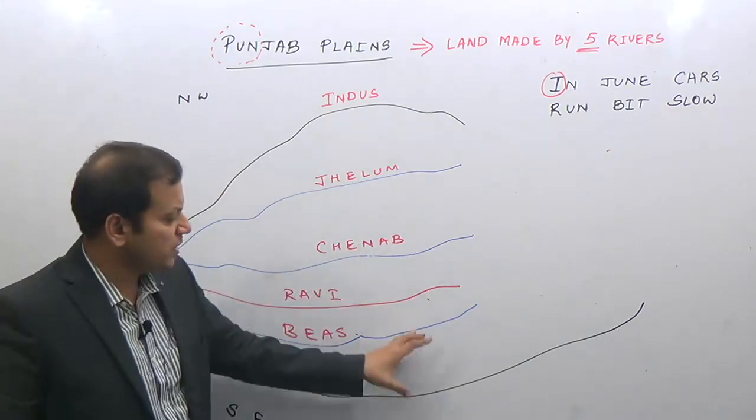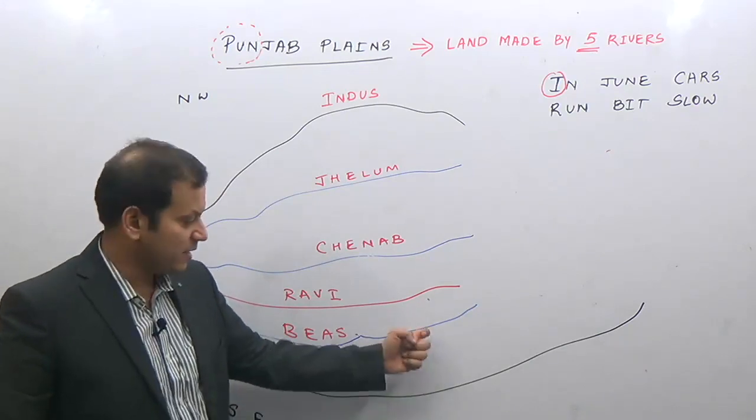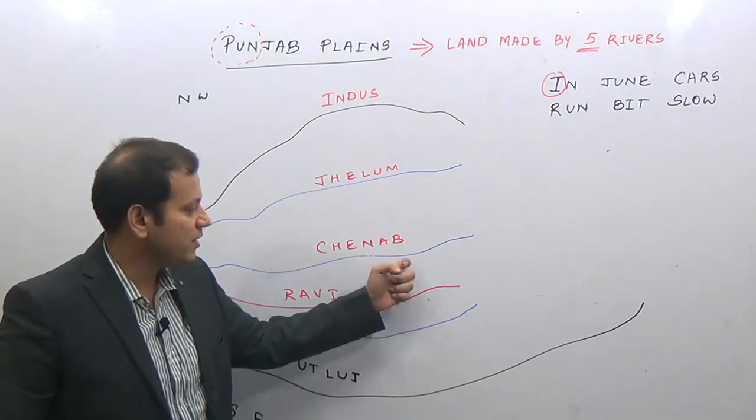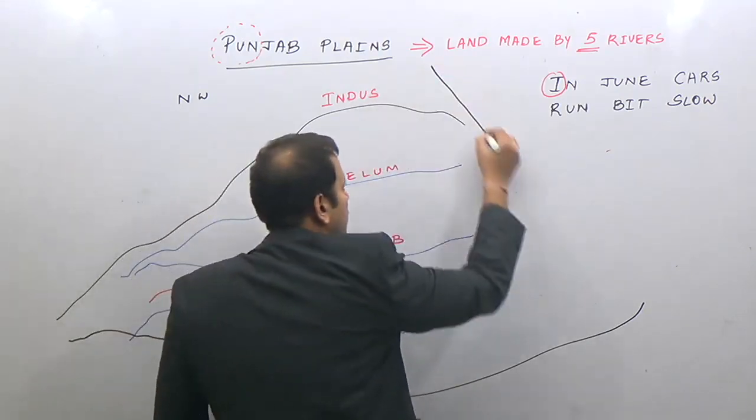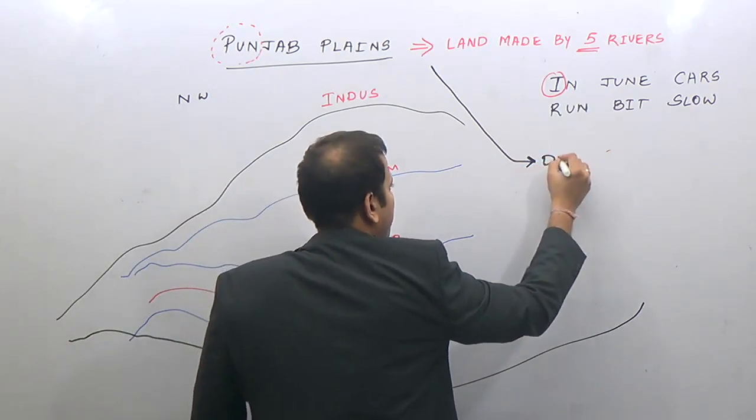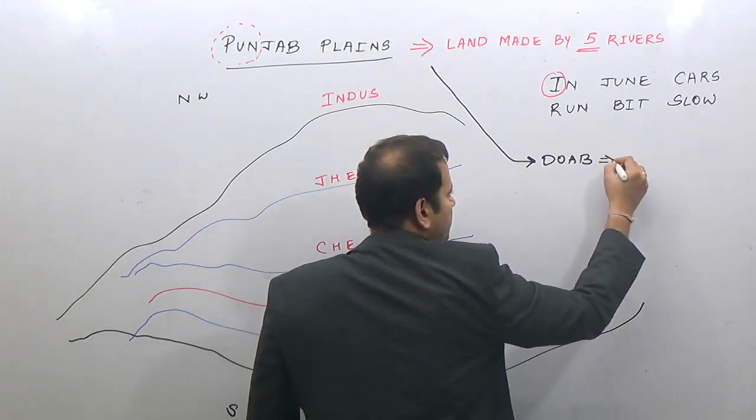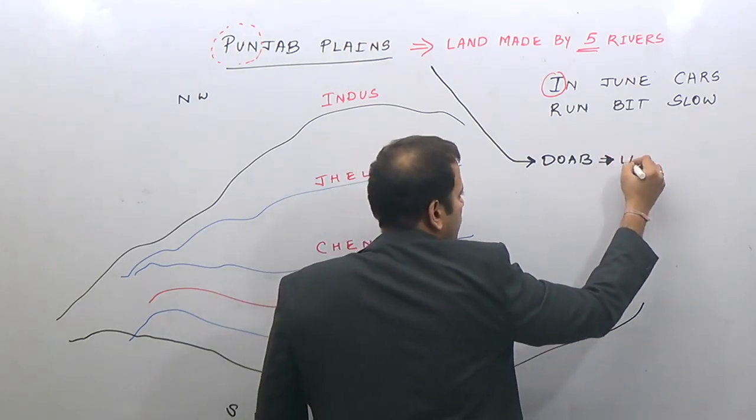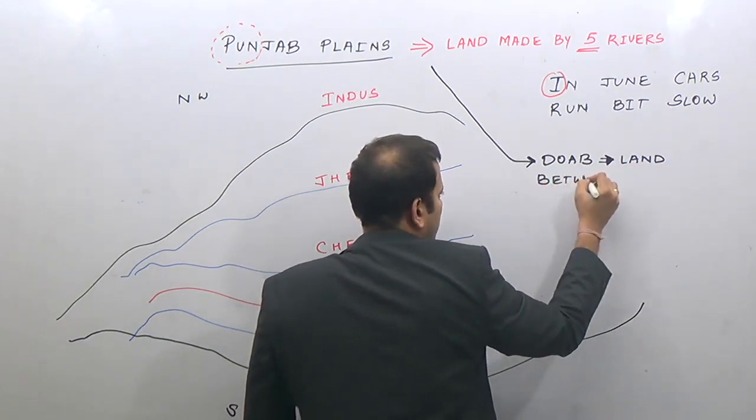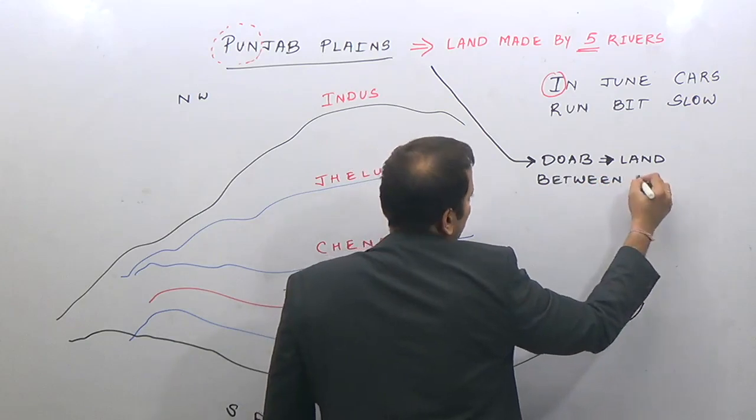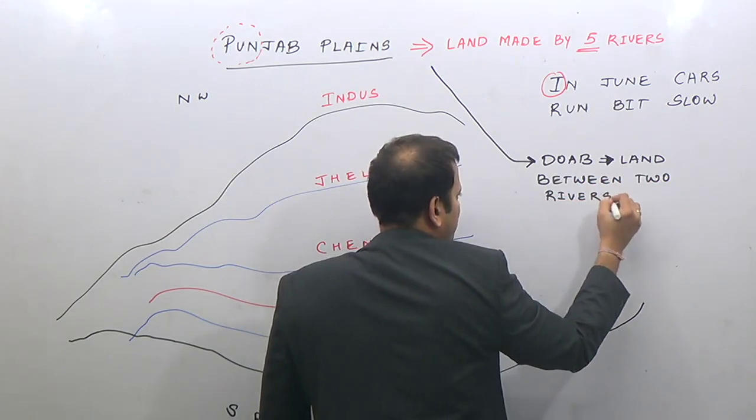And obviously, you see, there will be a land between the 2 rivers. This white area is a land, then a river, again land, river, land and river. So the Punjab plains are known as doabs. The Punjab plain is known as a doab. Doab means a land between the 2 rivers.